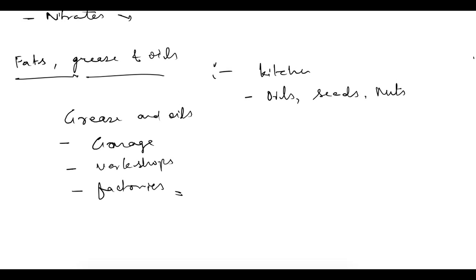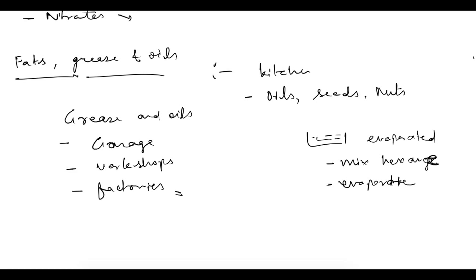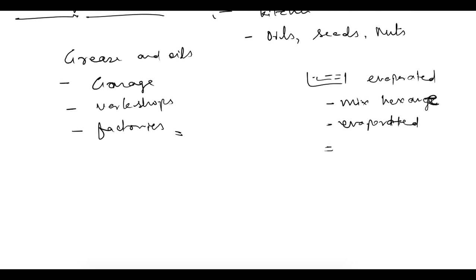To measure these fats and oils, first the wastewater sample is taken and evaporated. Whatever remains is mixed with hexane, and then again it is evaporated. Whatever is left will give you the amount of fats and oils present in the wastewater sample. That is about fats and oils. The remaining parameters we'll see in the next video.